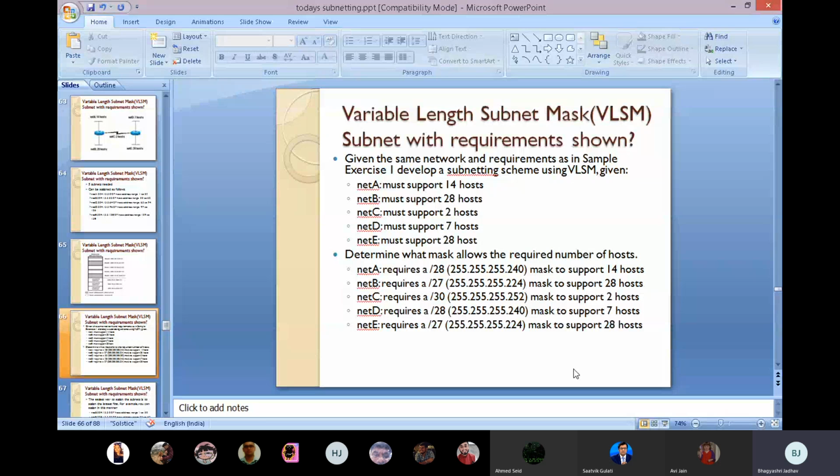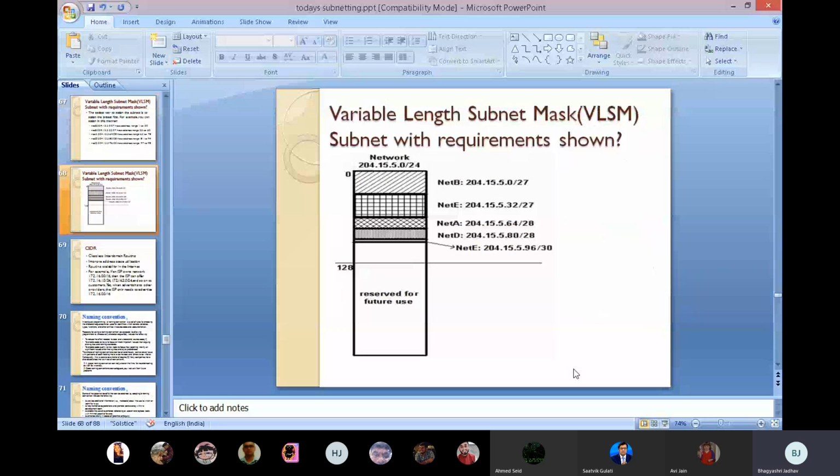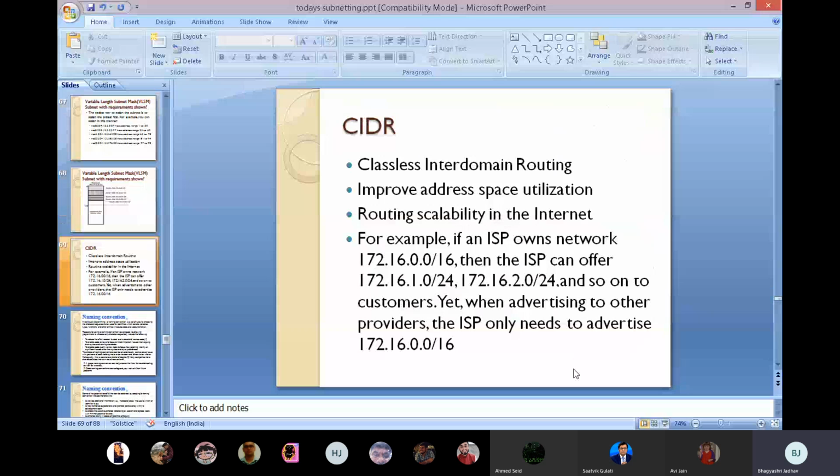For that, how can we calculate? Network A requires /28, that is the mask to support 14 hosts. Then /27 to support the 28 hosts. The numbers we are given here are 2 hosts, 7 hosts, and 28 hosts. This is about the variable length subnet mask. This also mentions one more; I will show you, then you can understand. Okay, this is the variable length subnet mask.